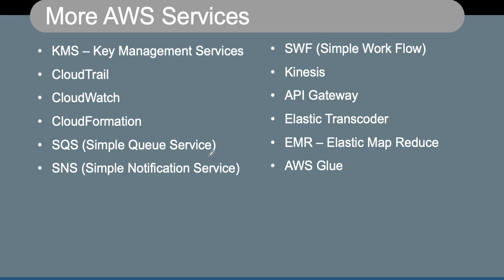So what are the services we are going to discuss in this section? We are going to talk about KMS, which is the key management services, CloudTrail, CloudWatch, CloudFormation, SQS, which is called as simple queuing service, SNS, which is simple notification service, SWF, simple workflow, Kinesis, API gateway, Elastic Transcoder, EMR, which is also called as Elastic MapReduce, and AWS Glue. So these are the services we are going to talk about in this section.